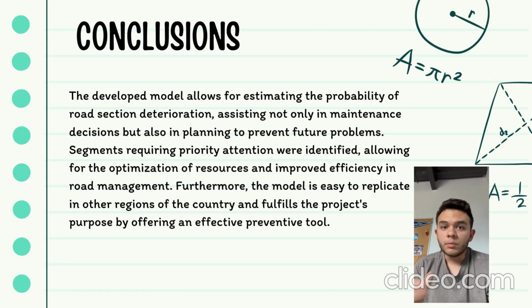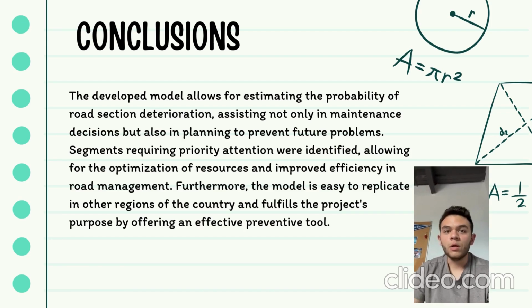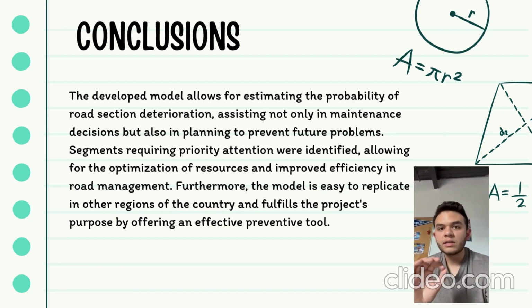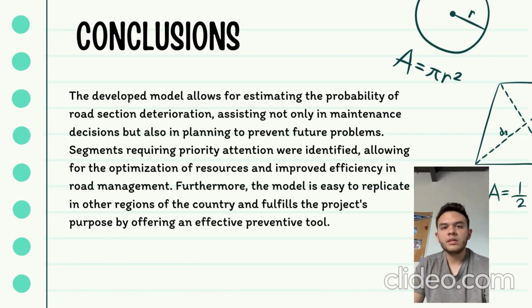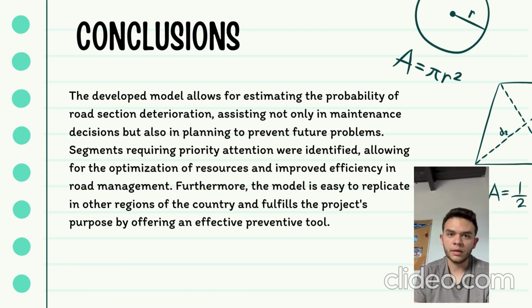As a conclusion, the most important thing that can be observed in the results for all the years, as was previously observed, is that all the kilometers show a high probability of maintaining a standard, acceptable state. This is a tendency that we can observe in the resulting matrices. We showed 2022 and 2025, and in all of them the highest probability was that it will remain in an acceptable state, which means the road is not necessarily going to need that much maintenance. It's going to need no more than a little maintenance.